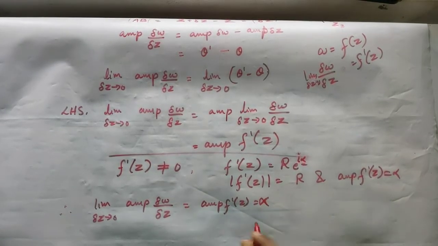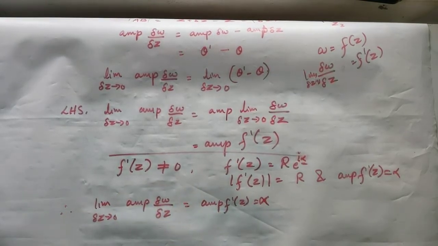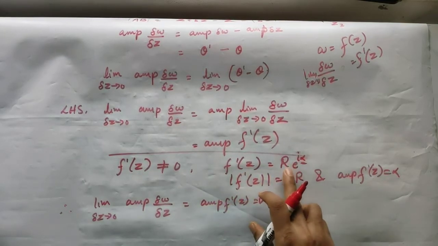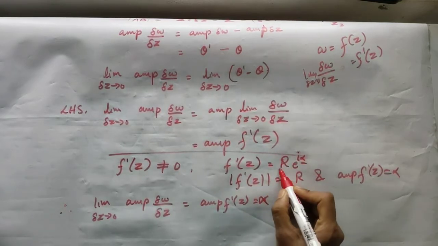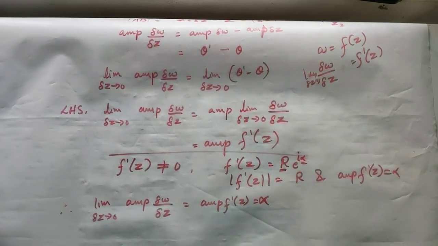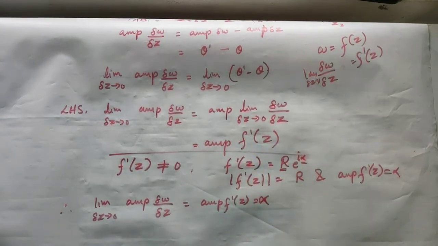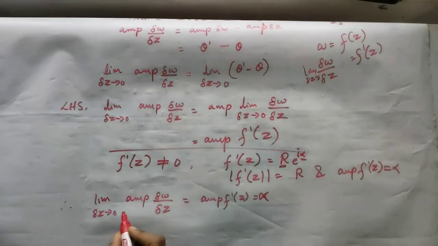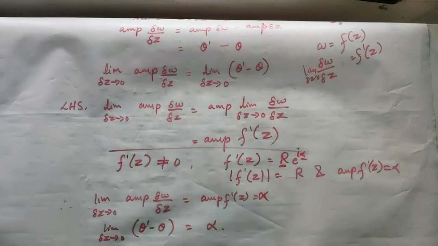Now this f dash of z is not equal to 0, which means we can assume that it is some complex number. So that complex number I am representing like this. From here, r is going to be the modulus of that complex number, and let its amplitude be alpha. Since we are considering the amplitude of f dash of z, it will be alpha from here. Now LHS is equal to this, and RHS we have already done. So the limit as delta z tends to 0 of theta dash minus theta is actually equal to alpha, we can say.